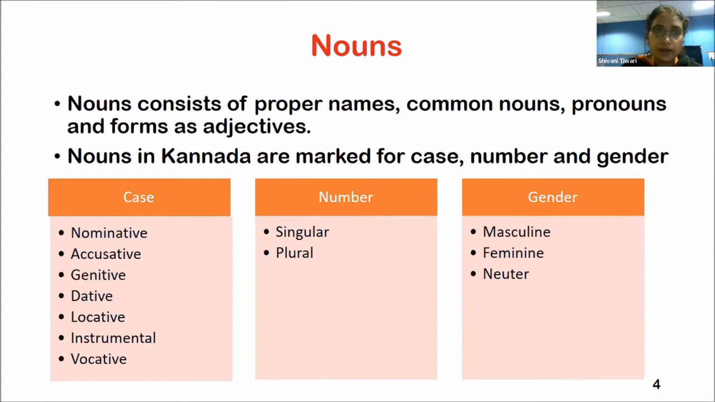The nouns in Kannada consist of proper names, common nouns, and pronouns, and we also have some adjective forms. The nouns are marked for case, number, and gender. There are 7 cases in Kannada, number in terms of singular and plural, and 3 genders are marked for the Kannada language.